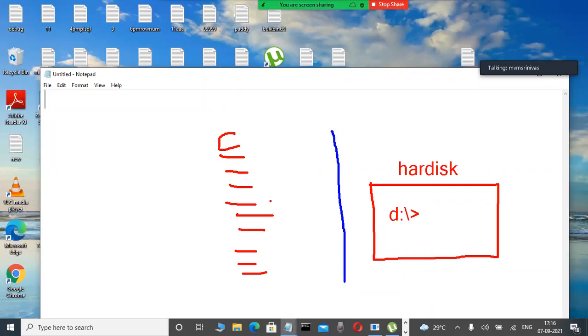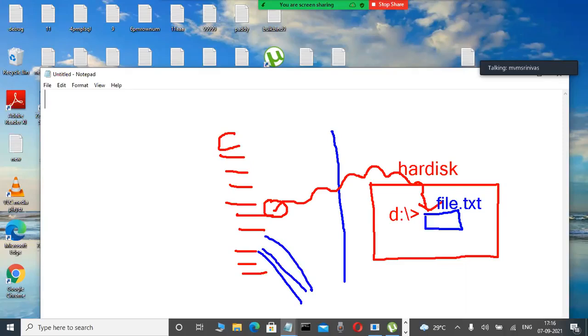Whenever you write a program in a high-level language, whatever file name you specify is automatically created in the hard disk. The file is automatically created. Now, through the programs, we enter the data, and the data is also stored permanently in our hard disk.